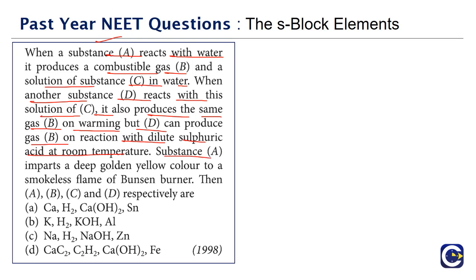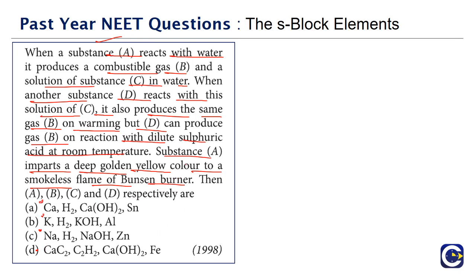Okay, now the substance A imparts a deep golden yellow color to a smokeless flame of Bunsen burner. So this is the flame test. What is the color it is giving? It is giving the flame of yellow color. Then A, B, C, D will be respectively. So you will be asking, how do we know what this particular metal is, whether A is calcium or potassium or sodium or calcium carbide.